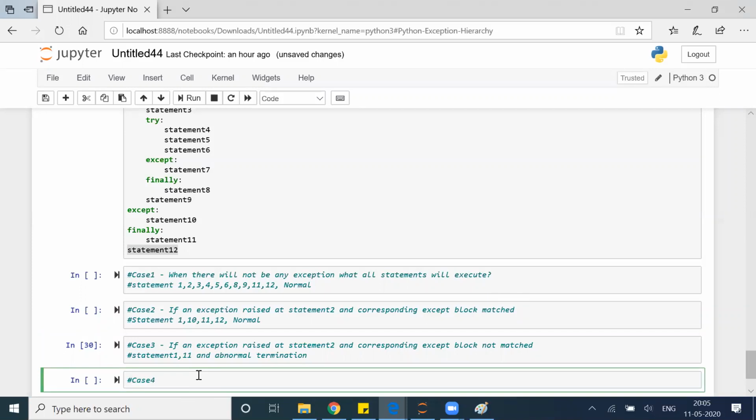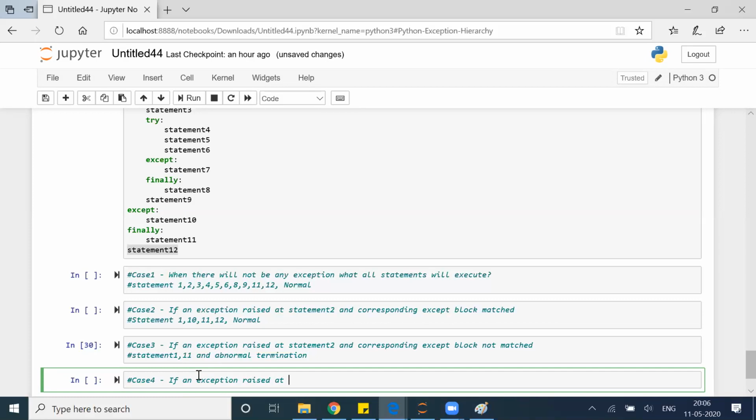Case 4. I will definitely want you guys to, as of now, I'm just creating this type of statement, right? You can also try through print, do as a practice after this class ends, that try to replicate this structure and then put inside any statement like print, division, something like that, and try to see whether whatever we are discussing is happening or not. It will happen. So for your practice, you can do that.